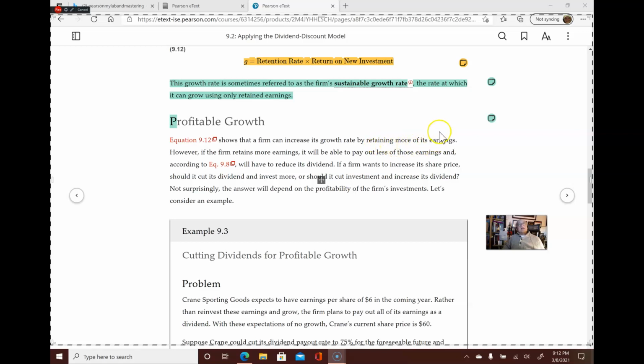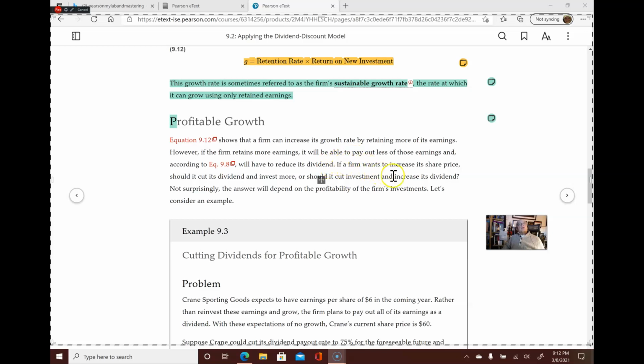That makes sense, right? You retain your earnings and you grow the company, like Google does. However, if the firm retains more earnings, it will be able to pay out less of those earnings, and according to equation 9.8, it will have to reduce its dividend. That should be obvious.